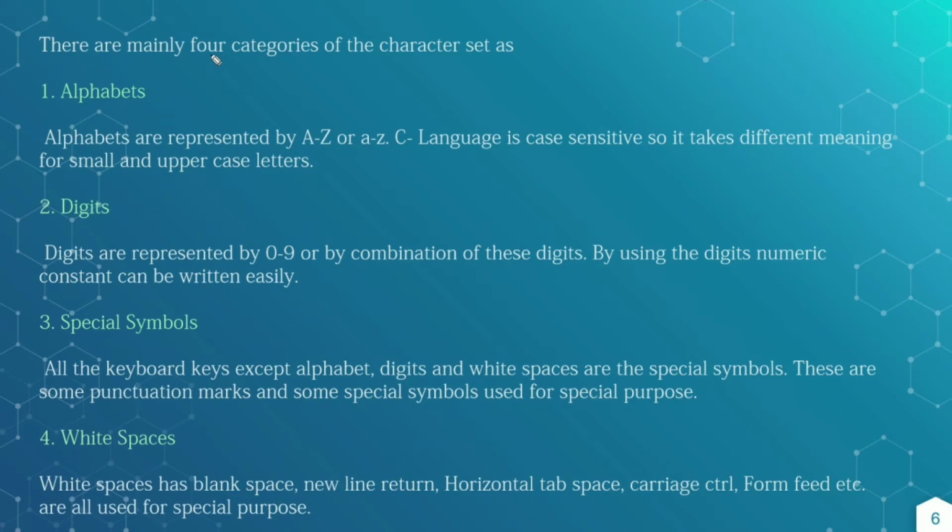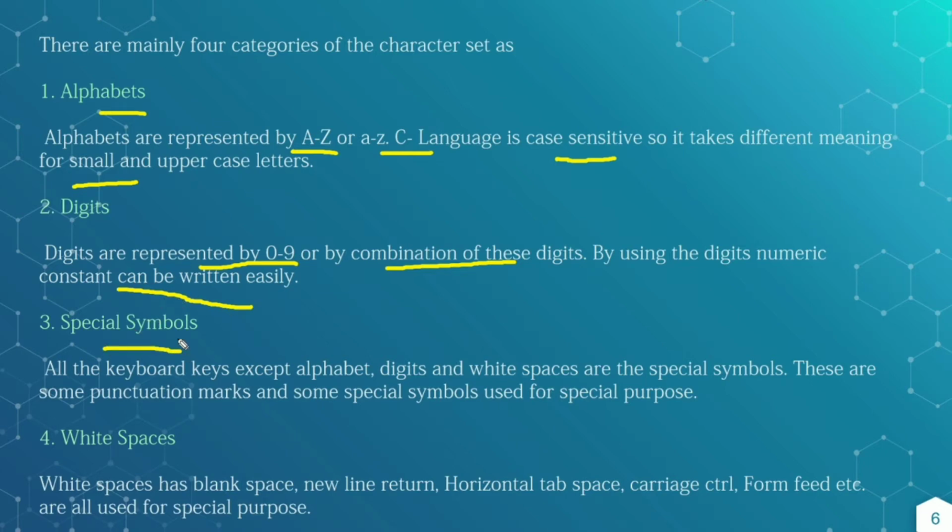These are mainly 4 categories. First is the alphabets. Alphabets represent the lowercase and uppercase letters. C and C++ are case sensitive, so they treat small and uppercase letters differently. Digits are represented by 0 to 9, and by using these digits, numeric constants can be written easily.